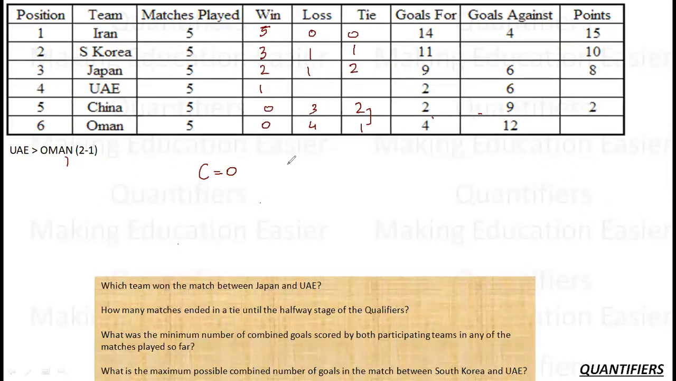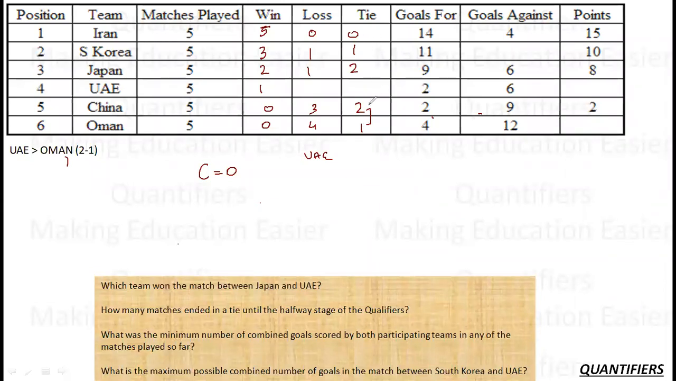Now, what about this? If I talk about UAE, what results do I know for UAE? Do I know any result? Can I say Iran must have beaten UAE? South Korea must have also beaten UAE, right? And Japan could have drawn also. Okay, so there are definitely 2 losses for UAE as of now, which means that the maximum number of ties it can have is 3.